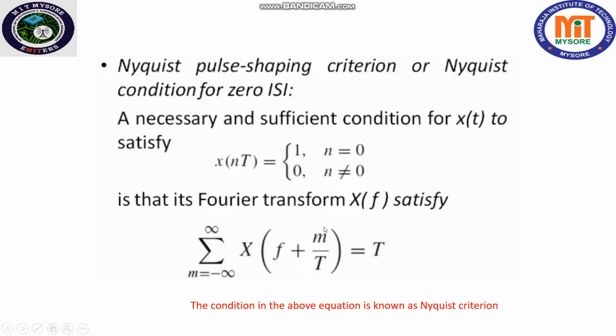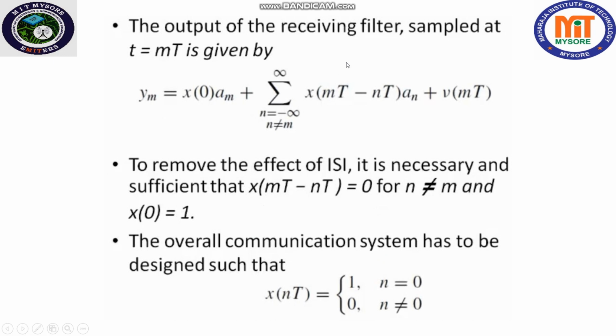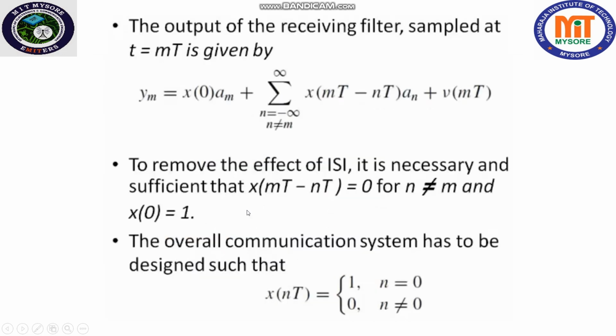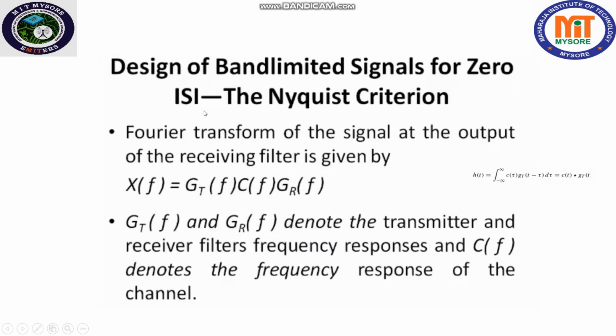If this condition is satisfied for a particular signal in the frequency domain, then we can construct this signal such that intersymbol interference is removed and we'll get back our signal without any distortions. But in actual practice, it is not possible to design a band limited signal with zero ISI, because of the limitations inherent in the signal properties itself.